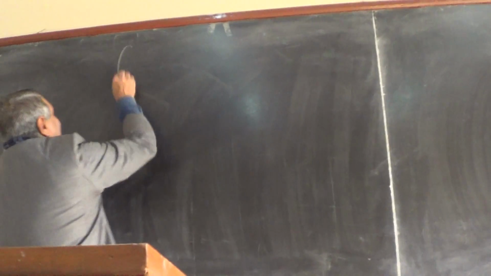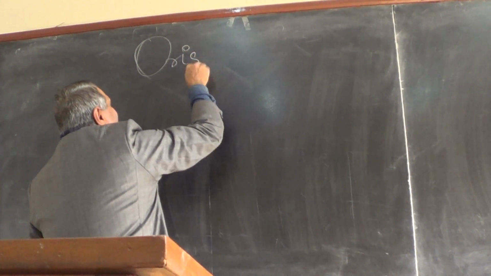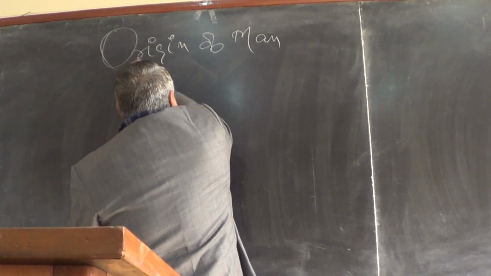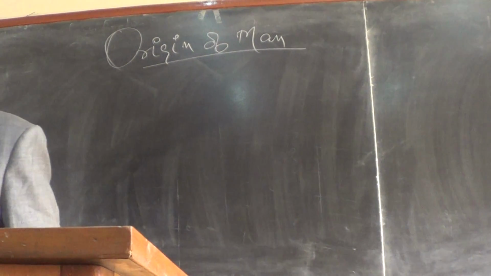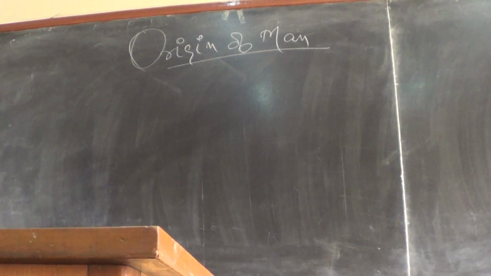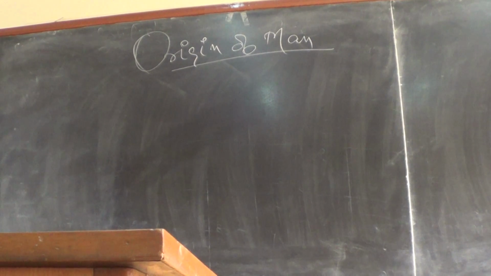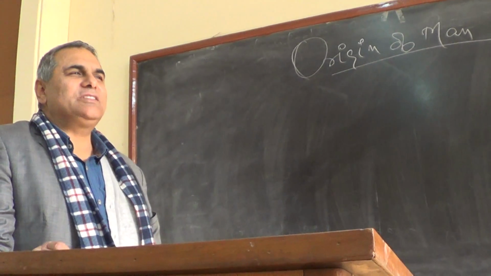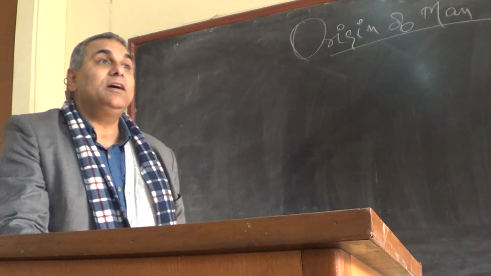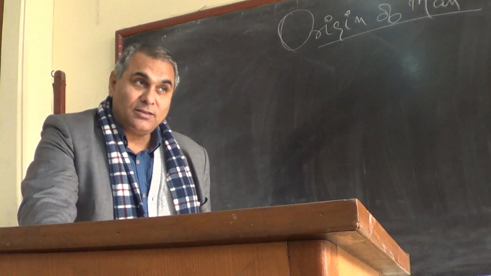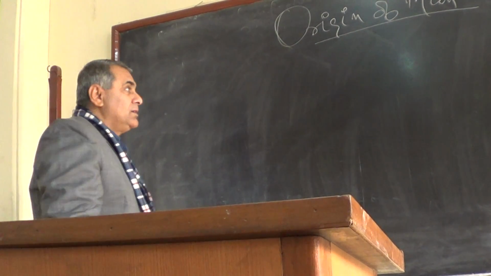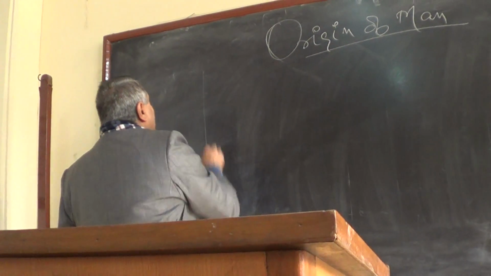Origin of man. You must be thinking, sir, are you teaching geography of India or geography of man? You know, the mammals. Which time period is known as the period of mammals? So it is basically tertiary period.